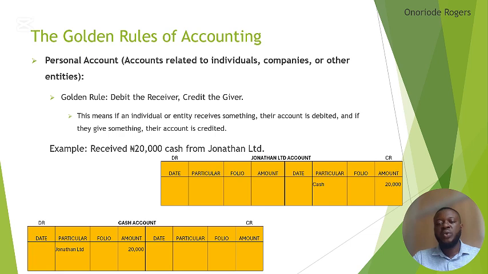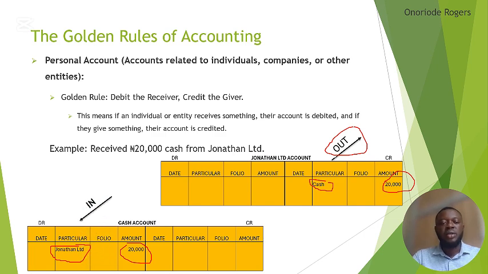Now we have identified the two accounts that the transaction is going to impact on. So who is giving out and who is receiving? Jonathan is the one giving out because the money is from Jonathan. So Jonathan is giving out 20,000, with the narration cash, and the money is going out from his own purse. So the money is coming to our cash book. We are receiving the cash, 20,000 naira, with the narration Jonathan Limited, telling us that if we go to Jonathan Limited's account in our book, we are going to see the other half of this transaction.